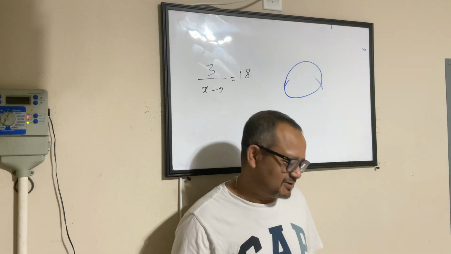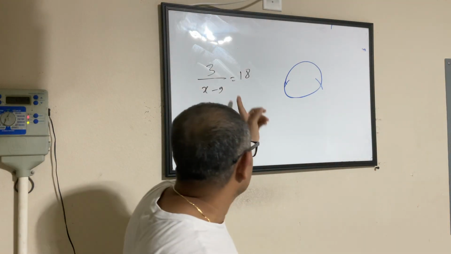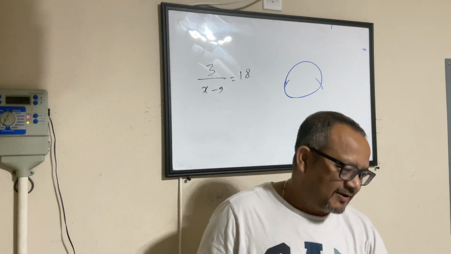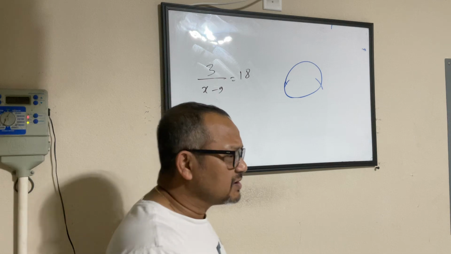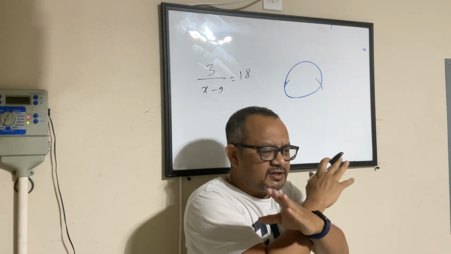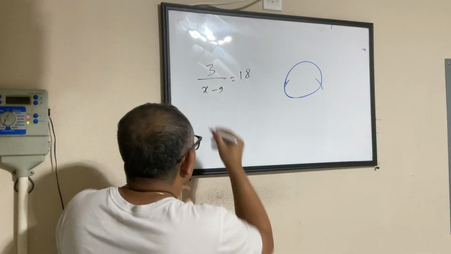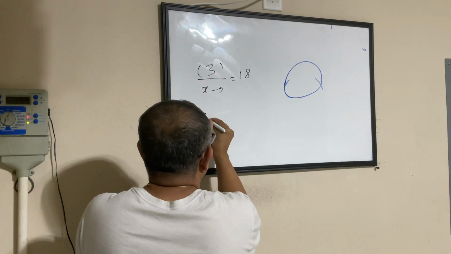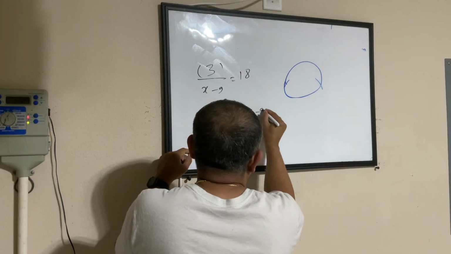Now, we are much more intelligent than this, dealing with this problem. So, here, it's as simple as that. This is the butterfly method that we always use, right? Whenever you have something like that. So, this is 3 over this. So, this becomes 3 equals 18 times x minus 9.